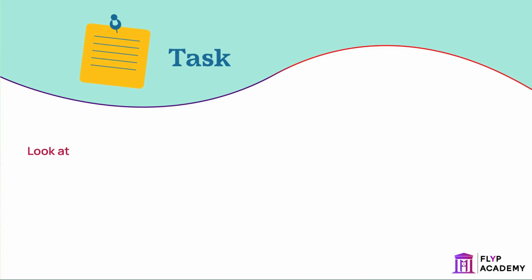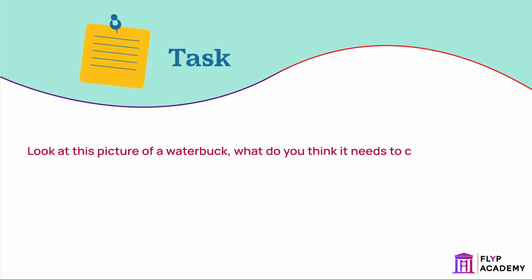Task: look at this picture of a waterbuck. What do you think it needs to compete for, and how do its adaptations help?